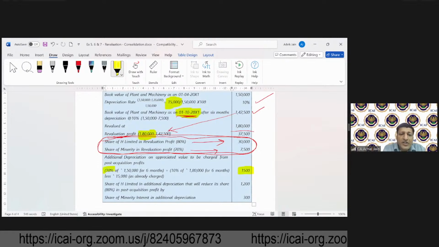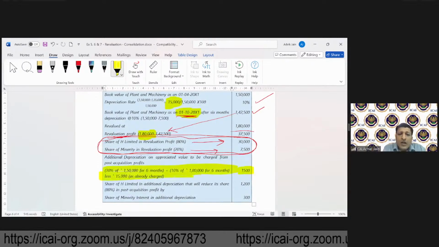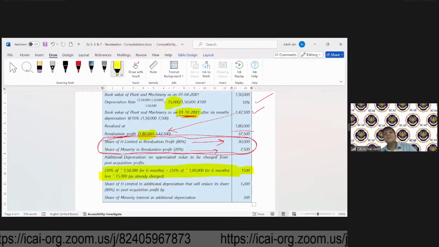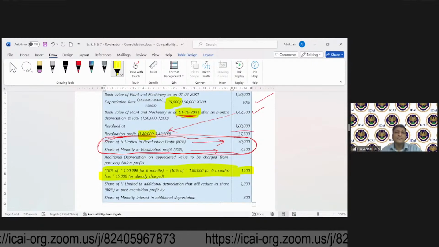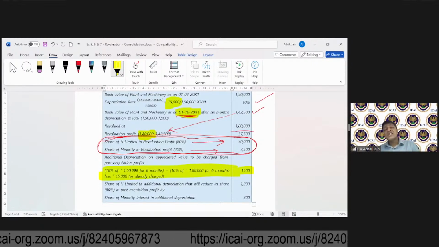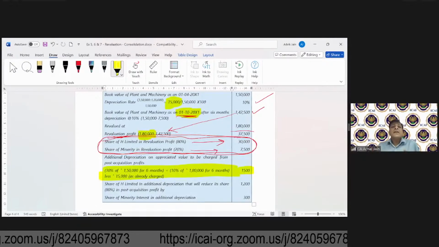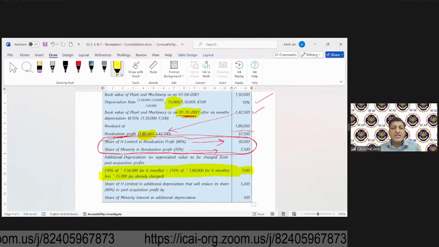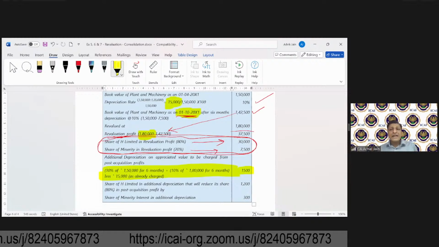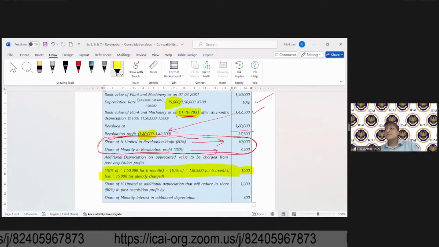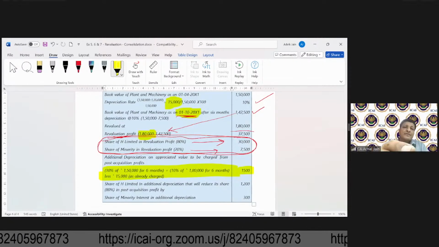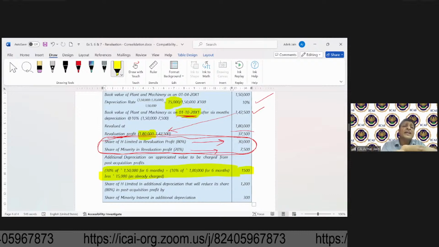So this computation is done for you. This is the amount by which depreciation will increase. If the depreciation increases, it will hit the retained earnings. It will impact the profits. It will impact the reserves. So where do you take that impact?